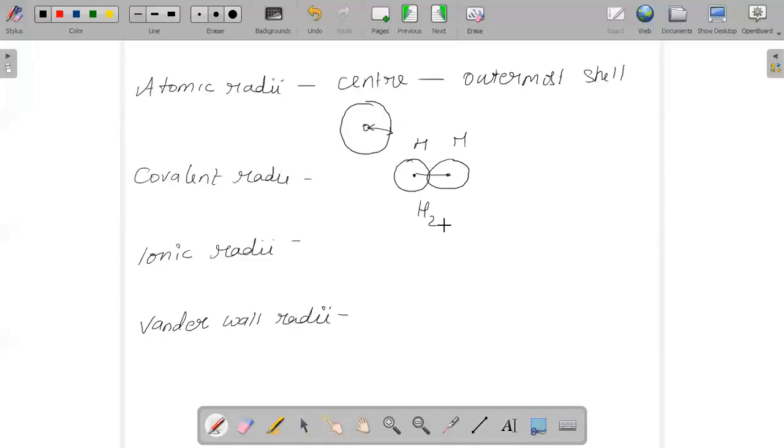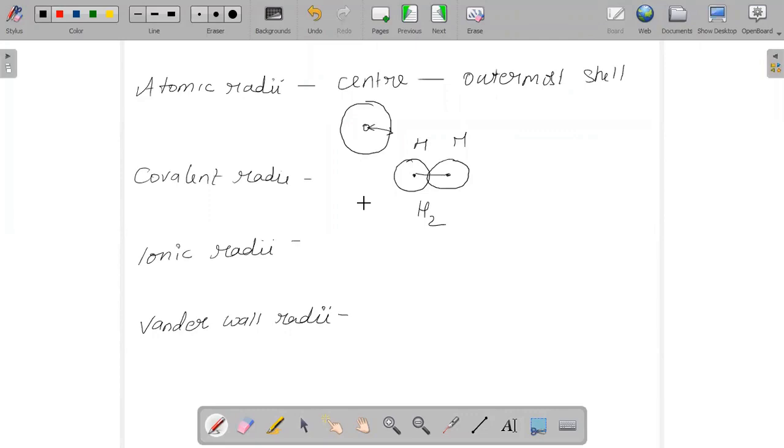It is the distance between the centers of the nuclei of the atoms and the mean position of the shared pair of electrons, which we conclude to be the covalent radius. In short, covalent radius is nothing but one half of the internuclear distance between the bonded atoms.